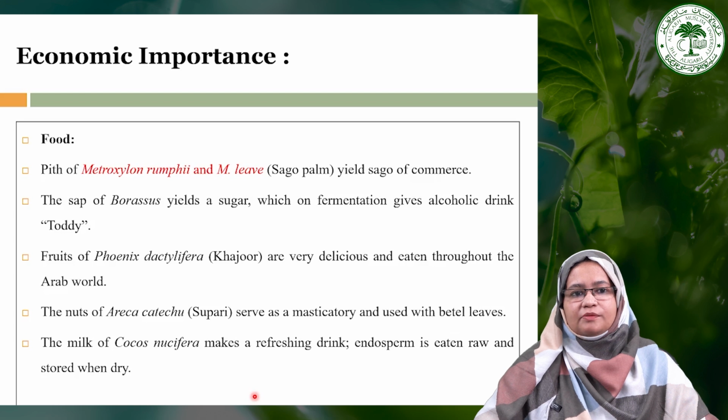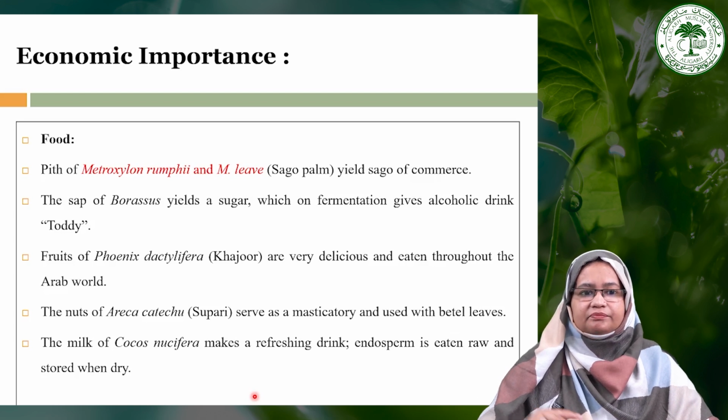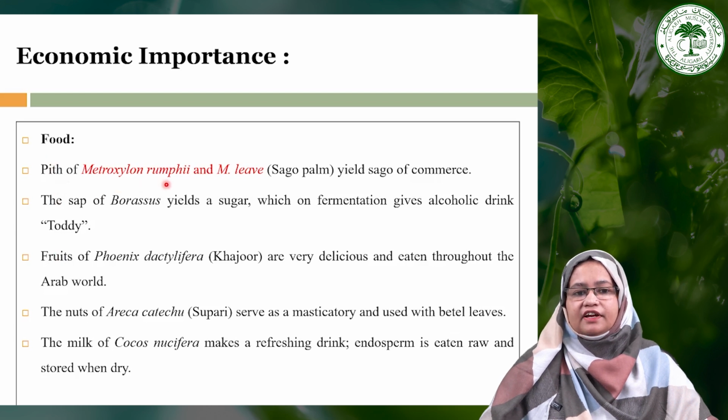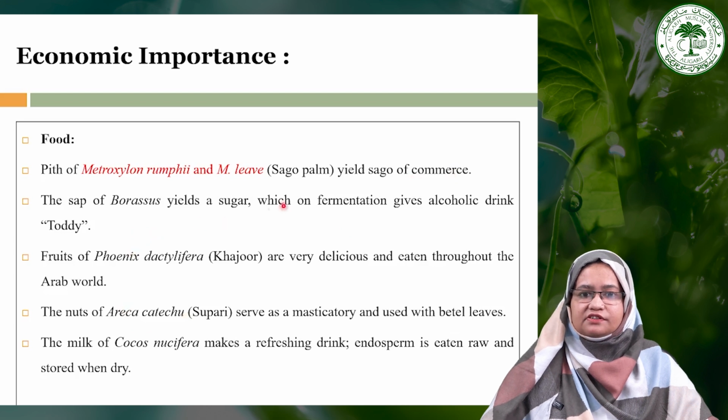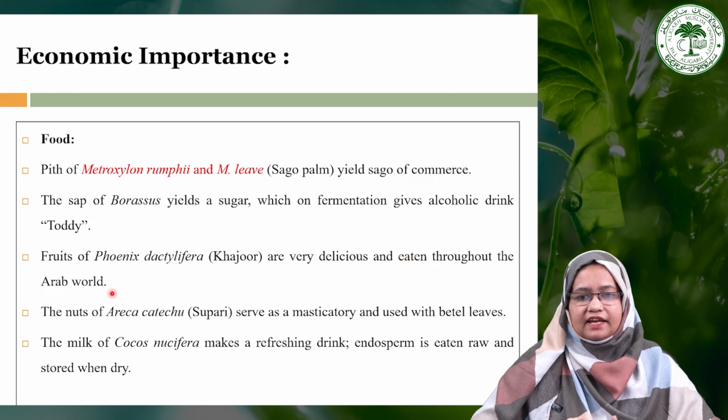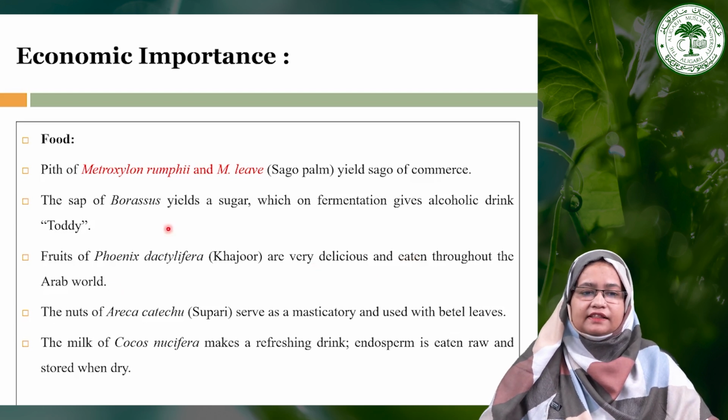Now moving towards the economic importance of the family Arecaceae. Starting from food, the pith of Metroxylon rumphii and Metroxylon laeve, also called sago palm, yields sago for commercial purposes, and the sap of Borassus yields a sugar which on fermentation gives an alcoholic drink termed toddy. That's why the name is toddy palm. Then the fruits of Phoenix dactylifera, called khajur in Hindi, are very delicious and eaten throughout the Arab world, but now it is also eaten throughout the world because of its health benefits.